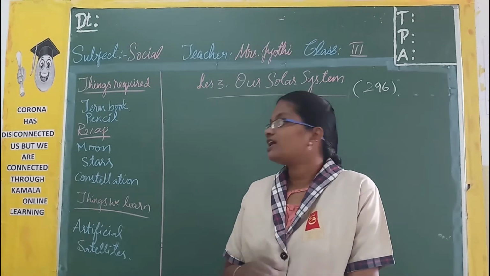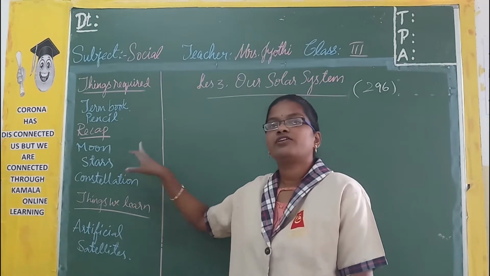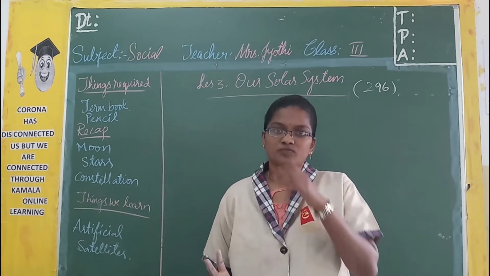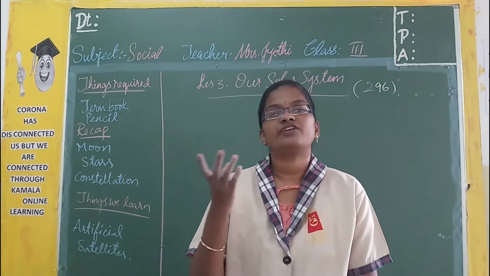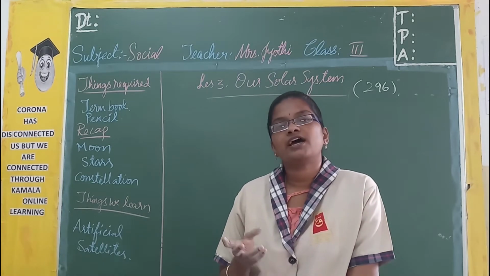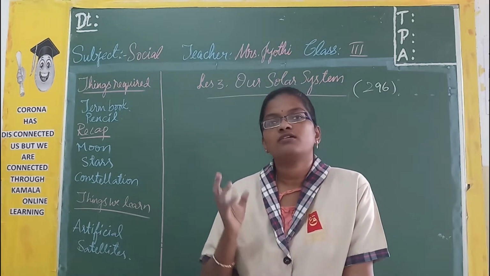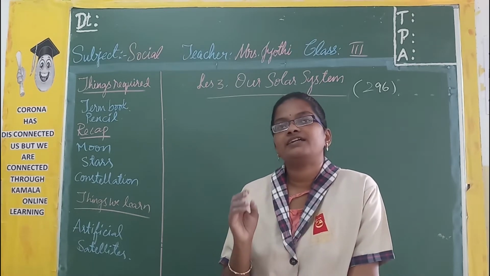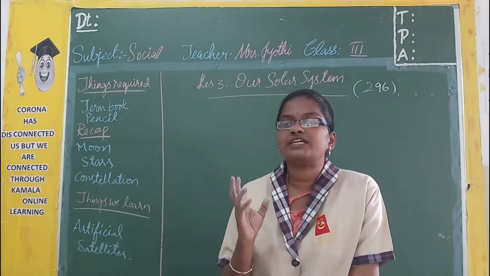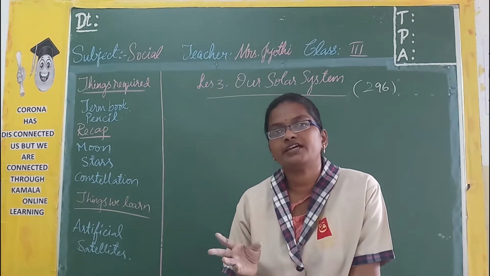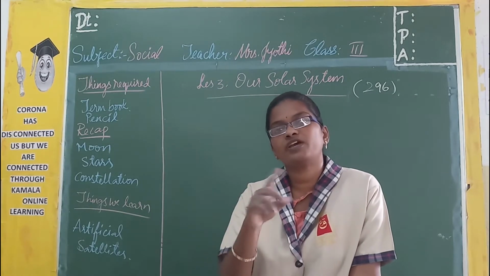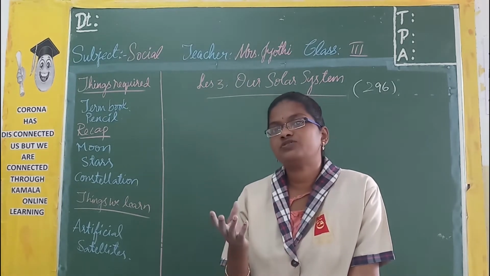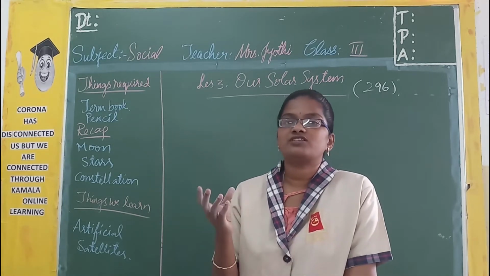In the previous class we have learned about the moon, phases of the moon, stars and constellations. The moon is the dearest neighbor to the Earth. It has no light of its own, but it glows because of the sunlight. And there are different phases of the moon. It takes 27 to 28 days, mostly 28 days, to make one revolution around the Earth. So in that revolution, we can see different phases of the moon.